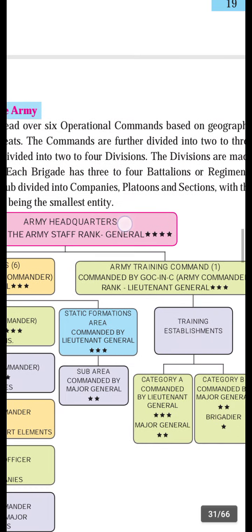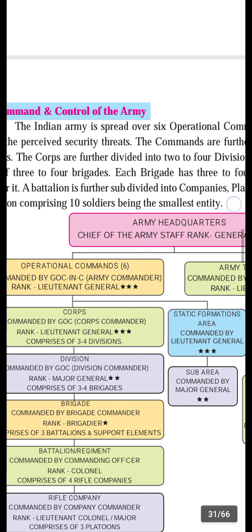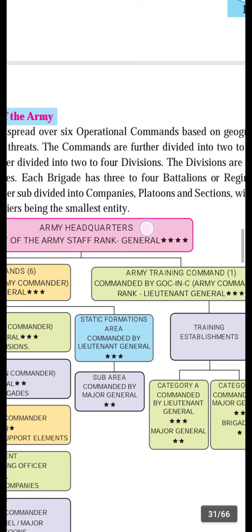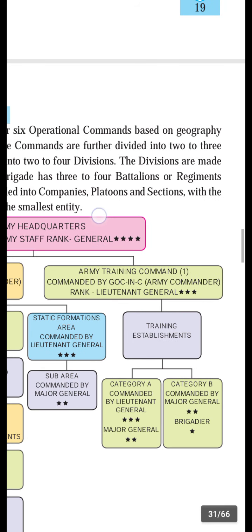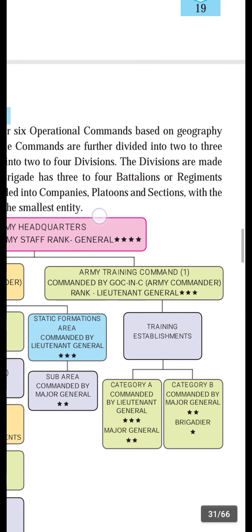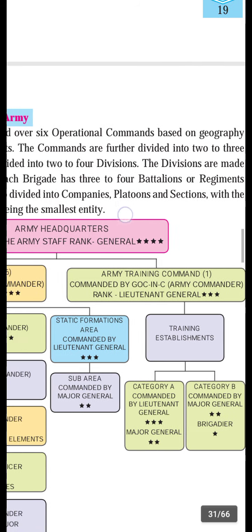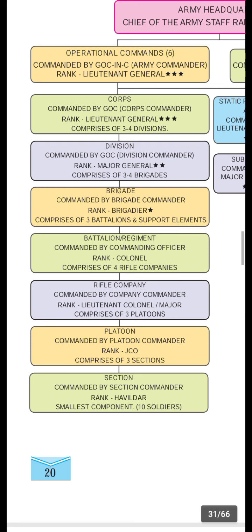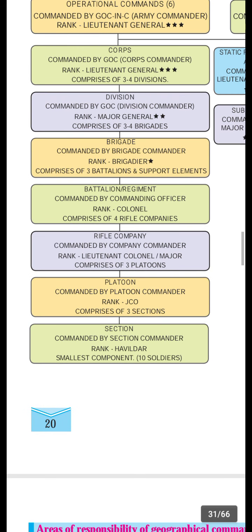Each battalion is further subdivided into companies, platoons and sections.